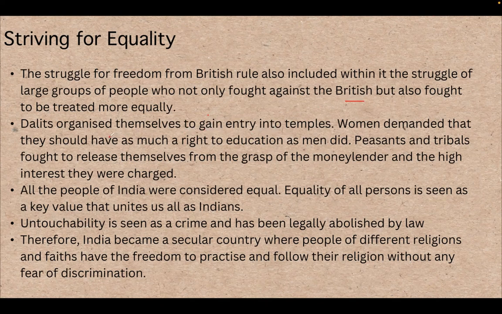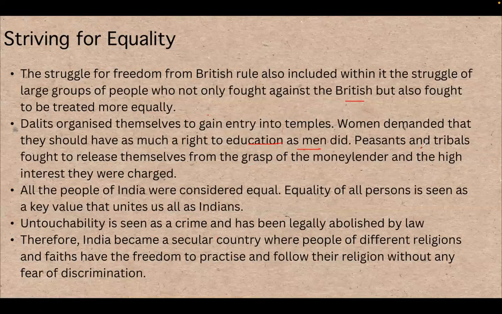Dalits organized themselves to gain entry into temples. Women demanded that they should have as much right to education as men did. In the olden days during British rule, women were not allowed to study as men did. Peasants and tribals fought to release themselves from the grasp of moneylenders and the high interest they were charged.